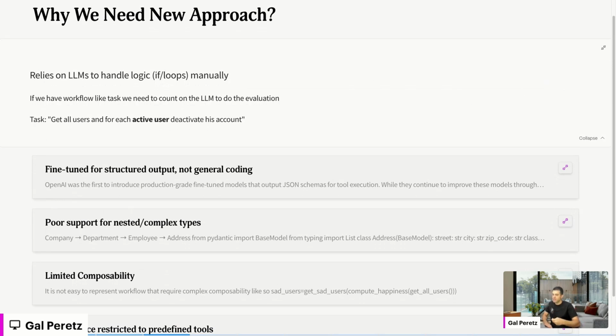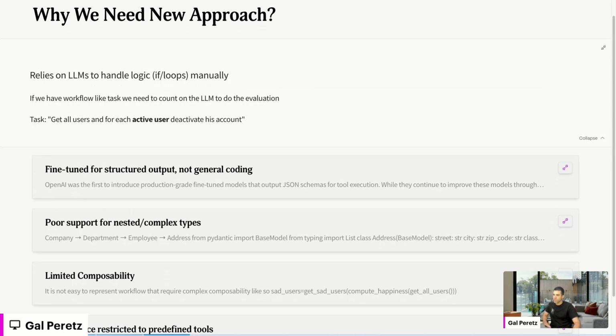The LLM is going to ask us to execute this tool, we get the list of users, and we hand it back to the LLM context window. Then the LLM says, okay, now execute the deactivate function a few times with different parameters. If we have 5 users, that's going to work just fine.